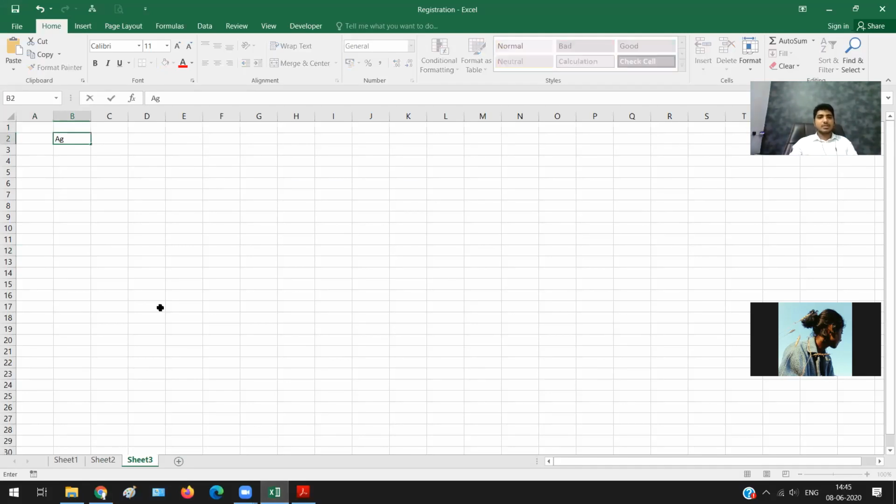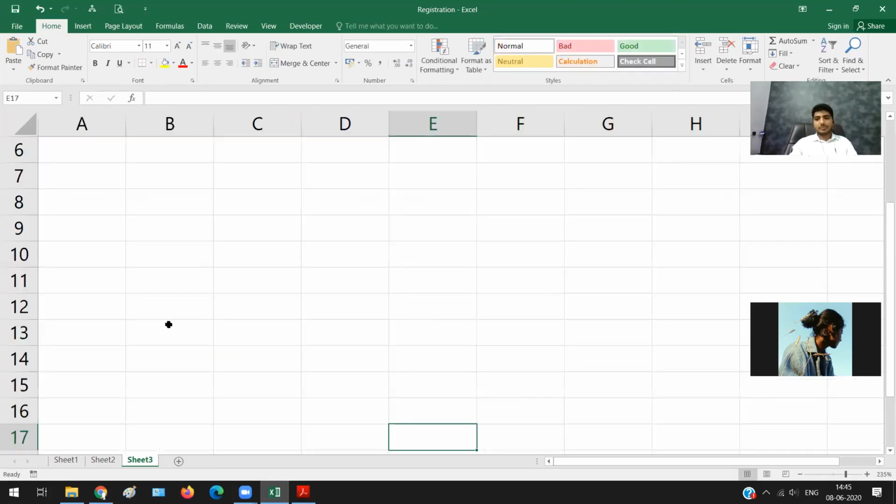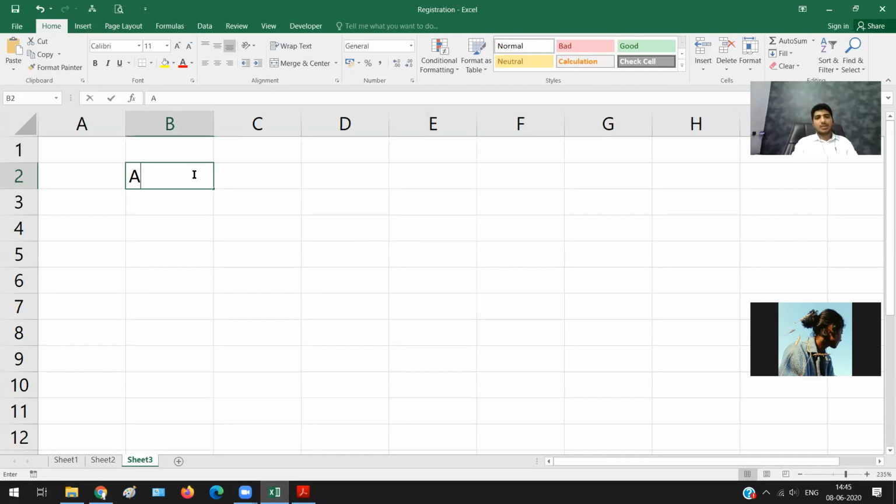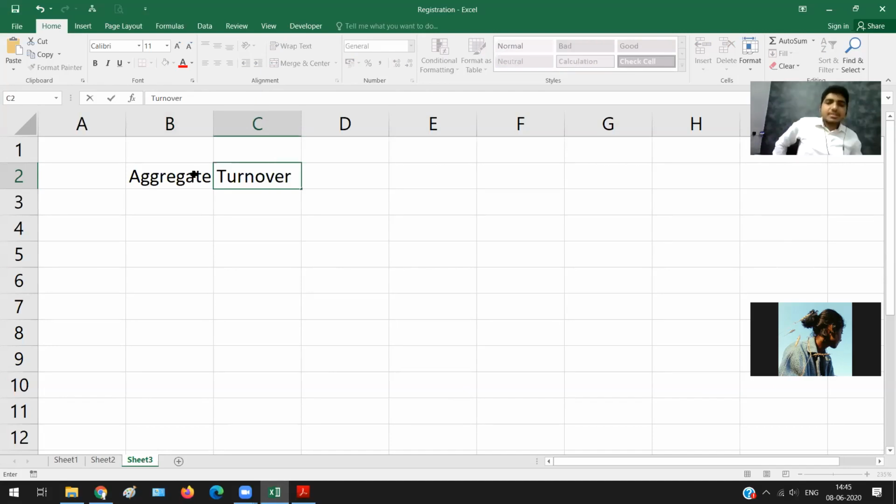Can you see my Excel? Okay, there are two words that you need to know. One is aggregate and one is turnover. In fact, they say this is just one word called aggregate turnover, but I'm dividing it into two words.